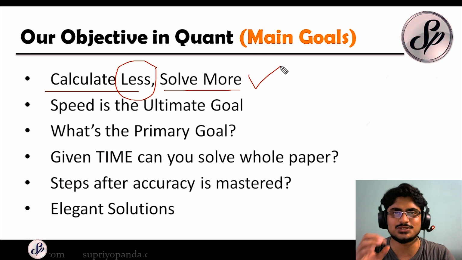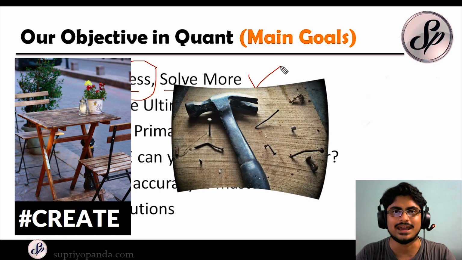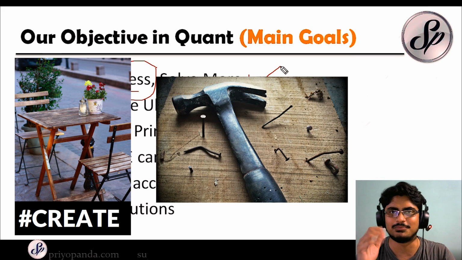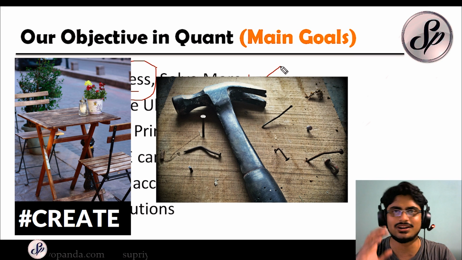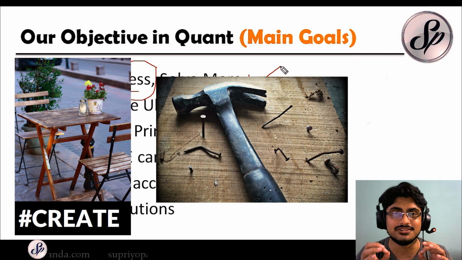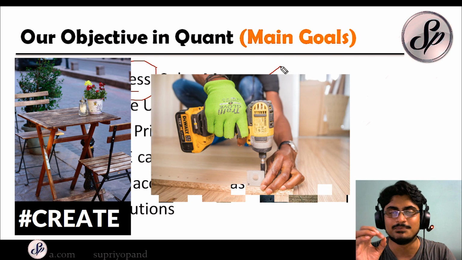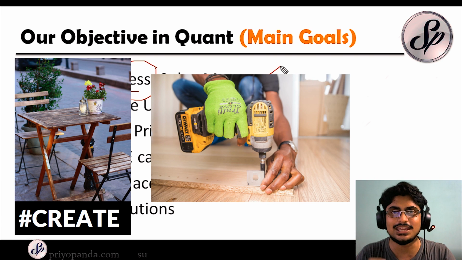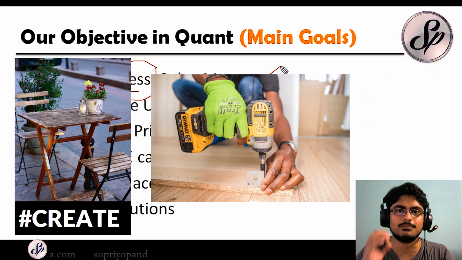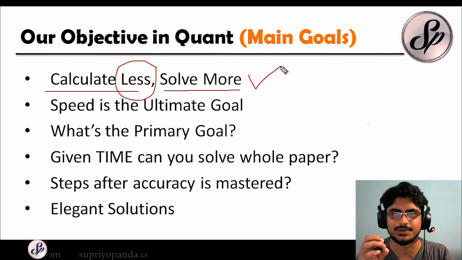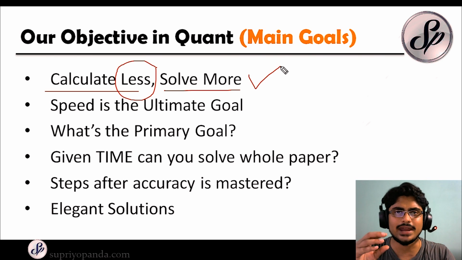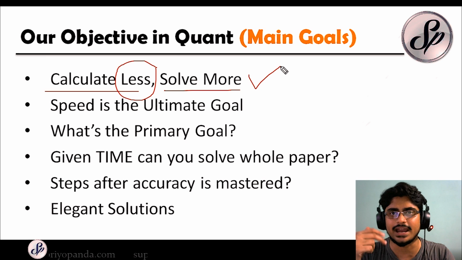So let's take a small analogy. If you have to make a wooden table and you have hammer and nails, you will be hitting the nails with the hammer all day and you are creating that table, right? But what if you could actually find a drill, an electric drill? Wouldn't that make your problem so much easier? The things that you were wasting hours to do, you can do in minutes. So this is the most important thing about quant preparation. Try and find out the elegance of the problems. Try to attack a problem with different kinds of perspectives.